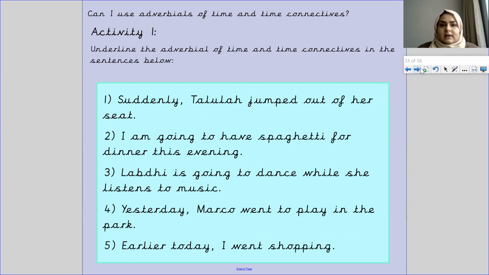So now these are your activities. Remember, choose the activity which is appropriate for you. And then you just pause the screen on the activity that you're going to be completing. So activity 1 is underline the adverbial of time and time connectives in the sentences below. Okay, so for example, sentence 1 says, suddenly Tallulah jumped out of her seat. So the adverbial of time or the time connective here would be suddenly. Okay, and then so forth. You do it with the rest. Pause the screen here if you will be doing activity 1.